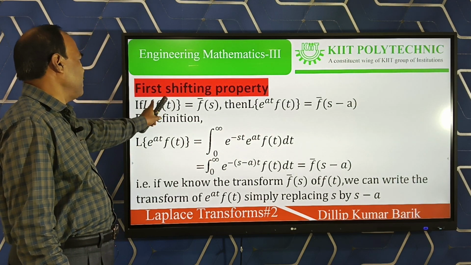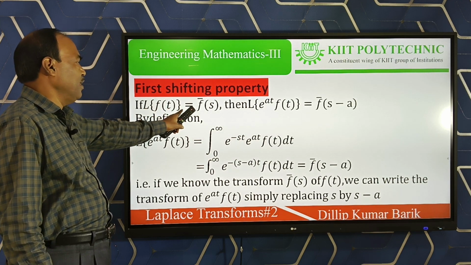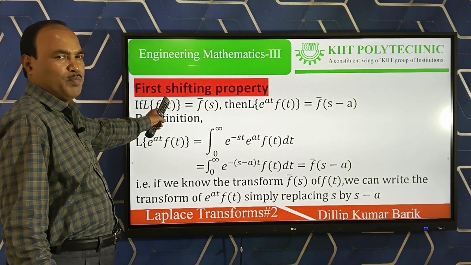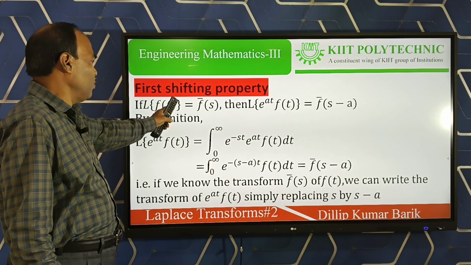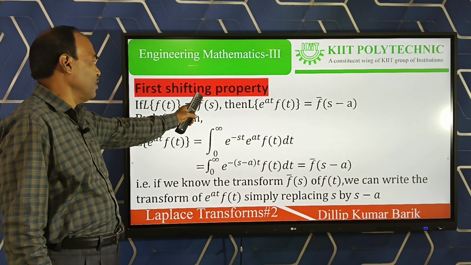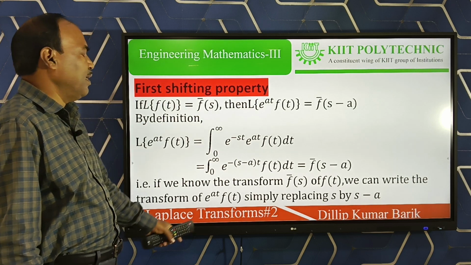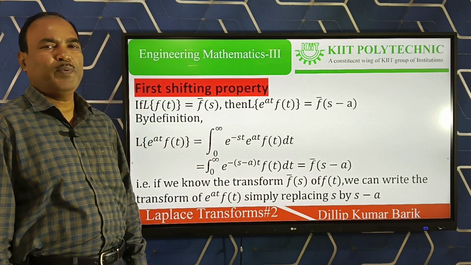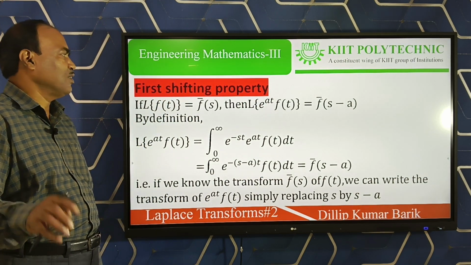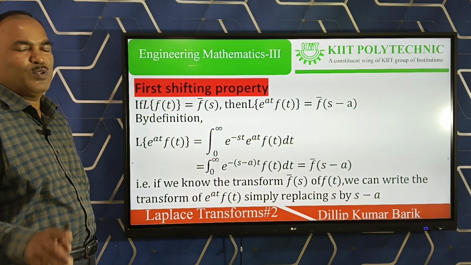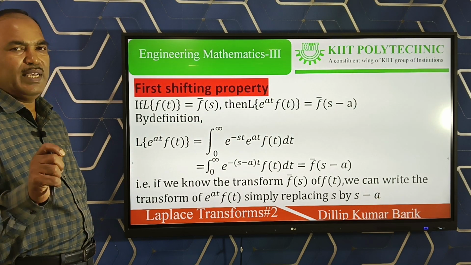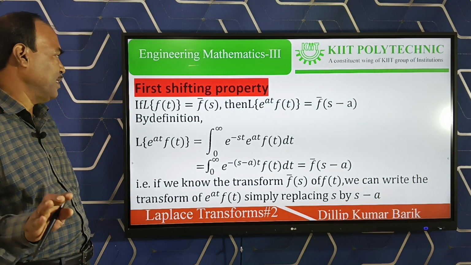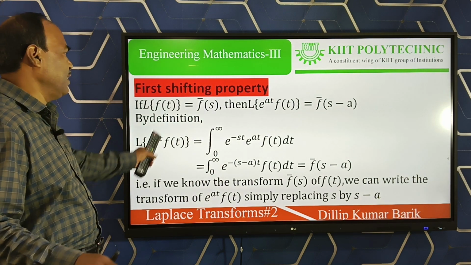So the first shifting property says: if Laplace of any function f(t) is equal to f bar s, I take the f notation for the Laplace of any function, and the answer is also another function, so to differentiate I take the f bar notation. Then the Laplace of e to the power at times f(t), where e is the exponential function and a is a constant, will be equal to f bar of s minus a. That means in the answer part of the Laplace of f(t), s changes to s minus a. Let us discuss how it is proved.